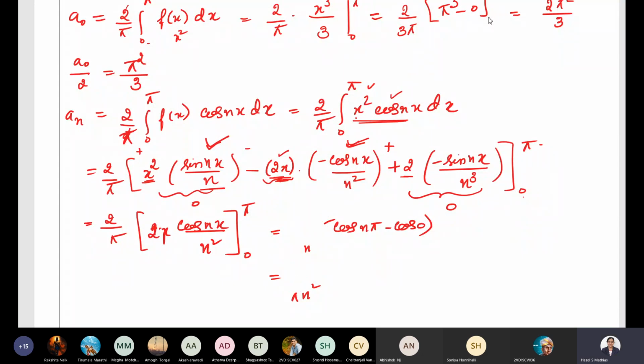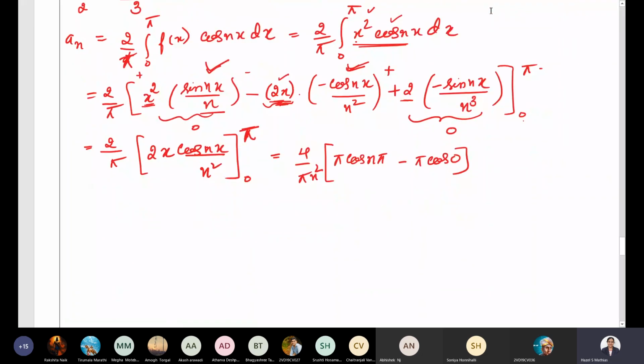Yes or no? Are you listening to me? Yes, ma'am. Okay, it is 2 by pi. You have this 2x cos nx by n square, correct? Limits will be from 0 to pi. So it will be 2 by pi into, if I take this 2 and n square outside, it will become 4 divided by pi n square. What will remain? x cos nx will remain. For that you put the limit, it will be pi cos n pi minus pi cos 0. So this is what we get.